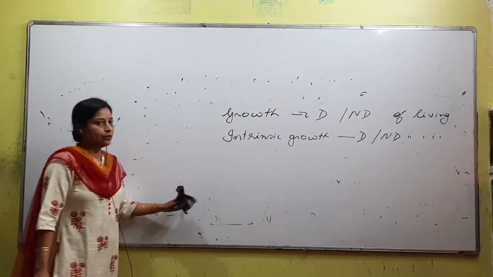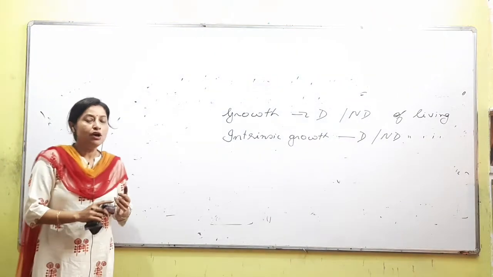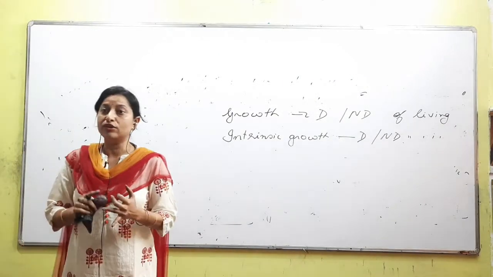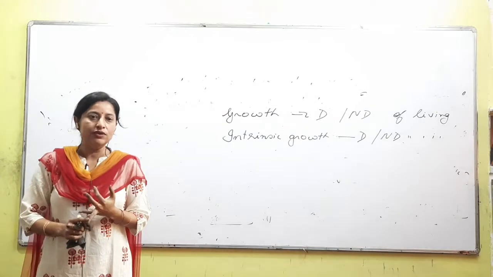There are two questions. The question about whole growth, defining or not defining character of living. We know it is not a defining character of living.